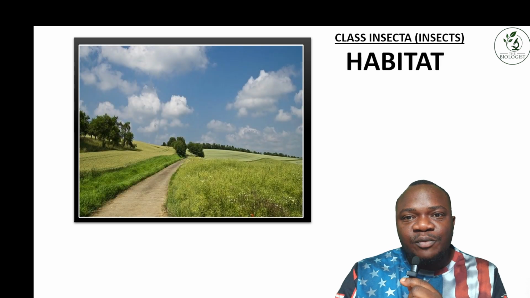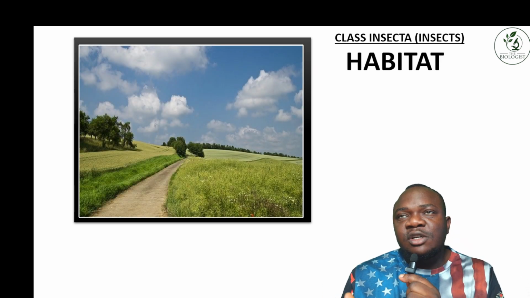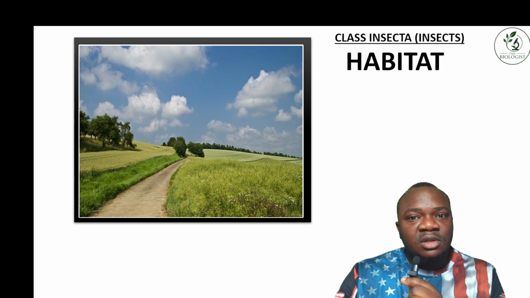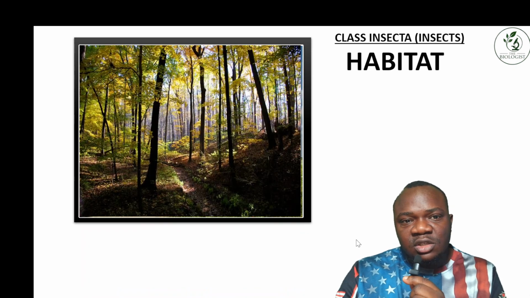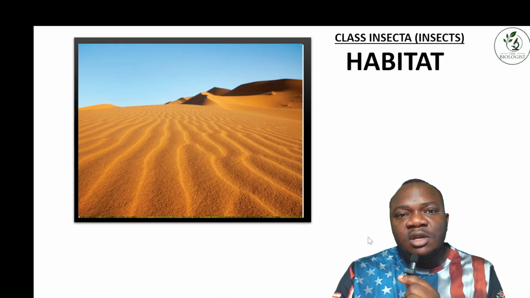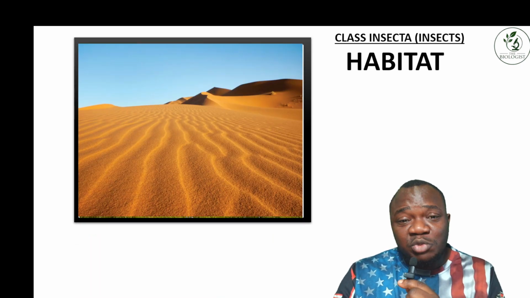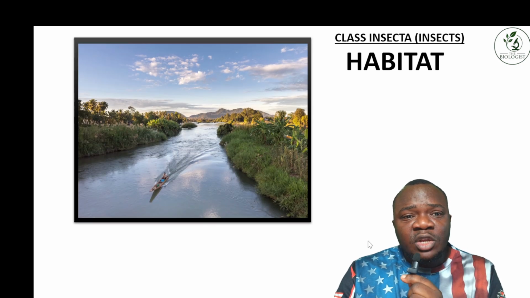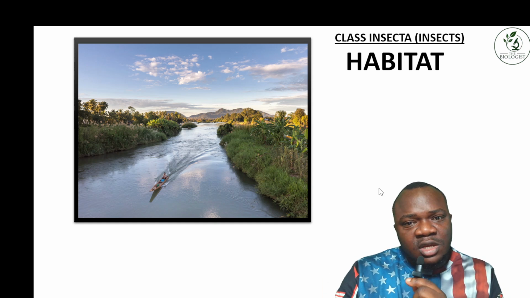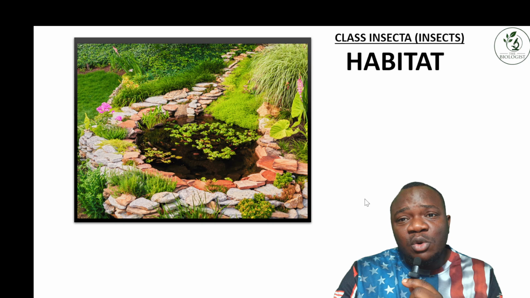Now, the habitat where you can find these insects. You can find them on land. You can find them in the forest. You can find them on the grassland. You can also find them in deserts, as some species live in the desert. Then you can find them growing around rivers, and around ponds.